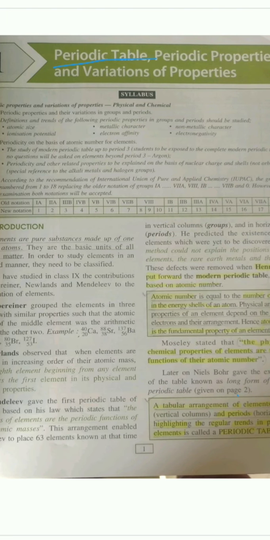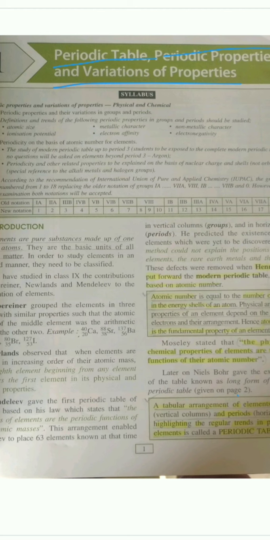The name of our chapter is periodic table, periodic properties and the variation of properties. Let's start with it. But before starting, let me again tell you that please go through the syllabus, because unless and until you go through the syllabus, you will not know which are the important parts and what all I have to learn in this chapter, because ICSE will ask only within the syllabus. And in this video, I'm just going to cover the introduction and some summary of the modern periodic table. We will discuss the later part of this chapter in the upcoming videos.